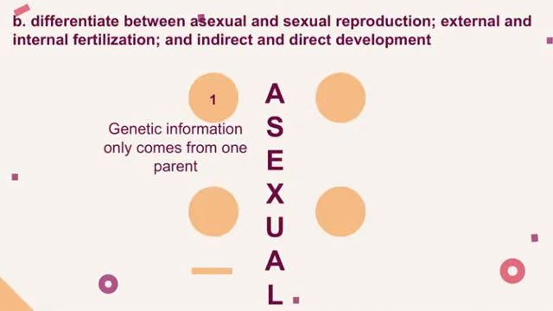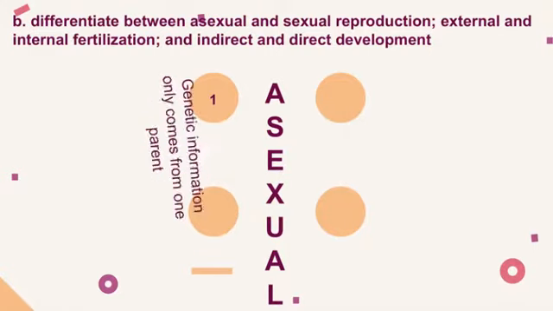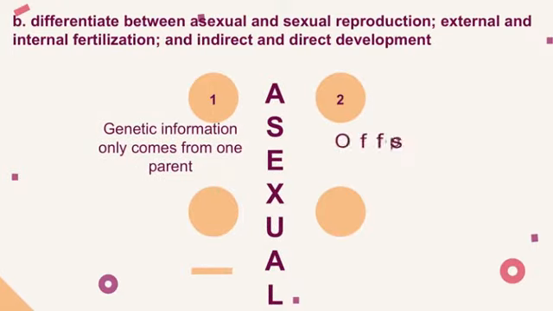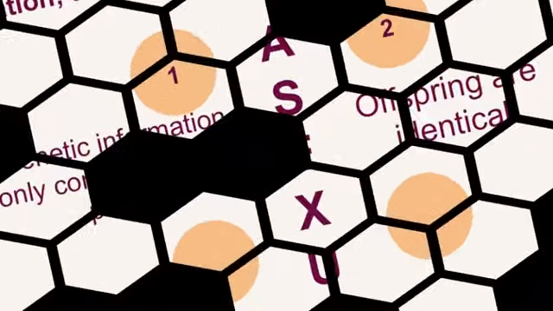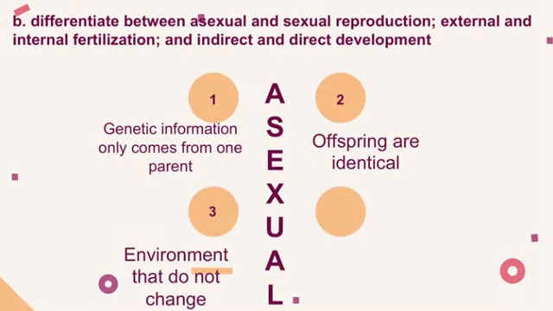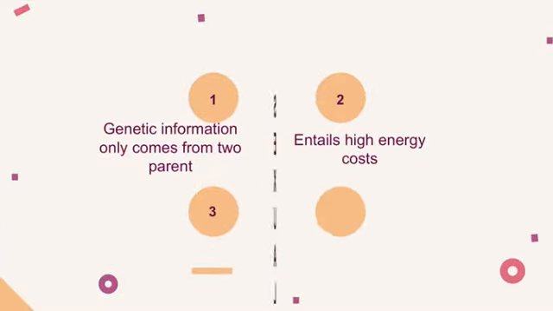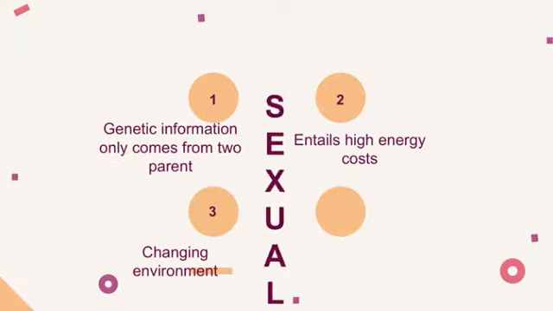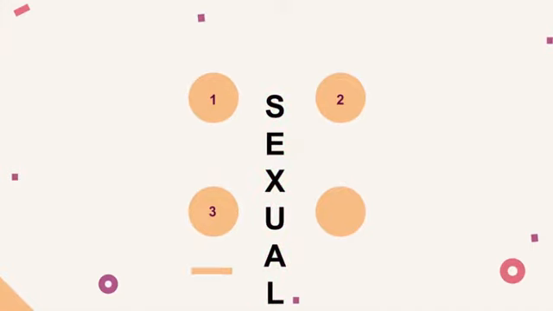Moving on, animals may reproduce asexually, sexually, or even both. Asexual reproduction is when genetic information only comes from one parent, meaning all offspring are identical to each other, which is actually very advantageous in non-changing environments. Sexual reproduction, on the other hand, requires two parents, which entails high energy costs for attracting males and copulating and defending against rivals. This is better for changing environments.